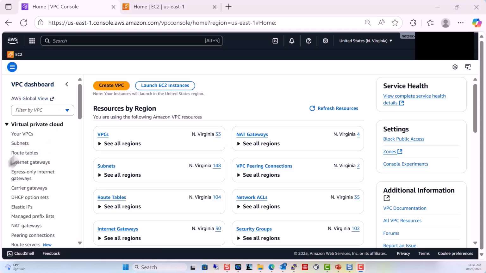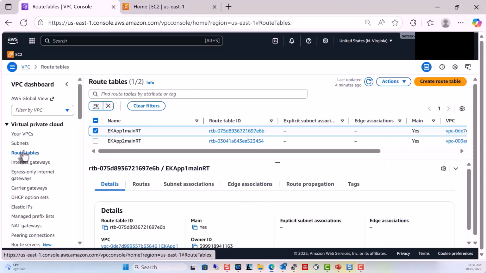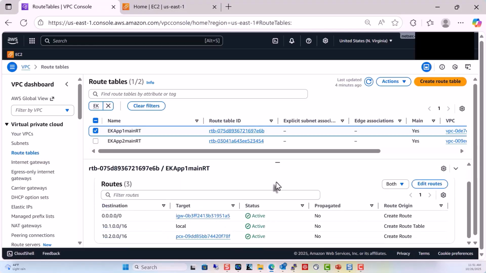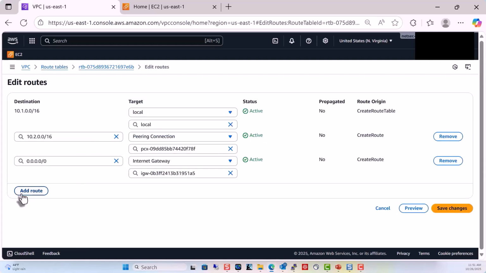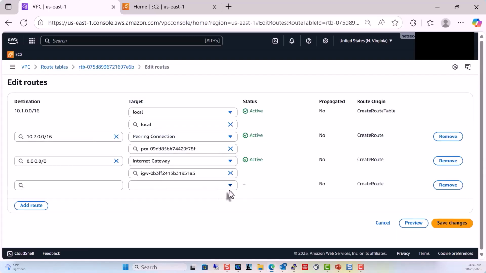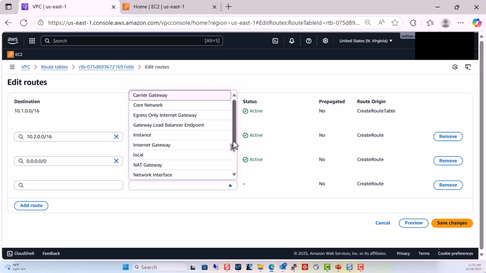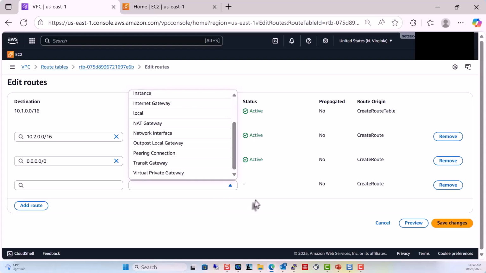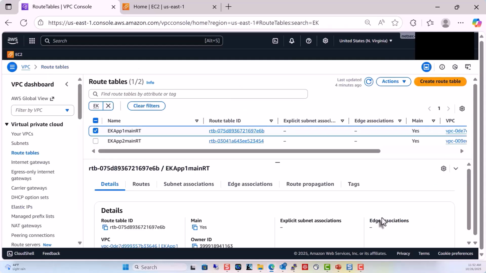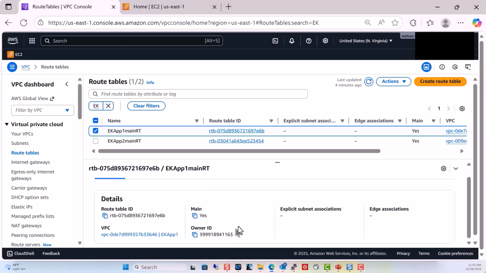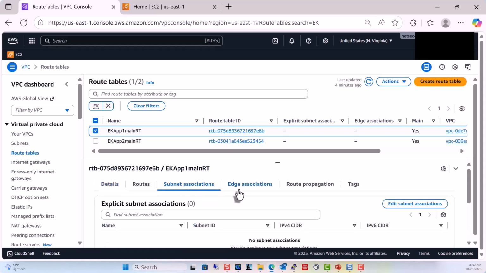We're going to start in the VPC dashboard. Let's look at the routing table for the first application. Notice that the default route is to the internet gateway and the local traffic is local. And the key route here is that we have a peering connection for the remote VPC. Notice that the choices for next hop are objects within the AWS architecture.